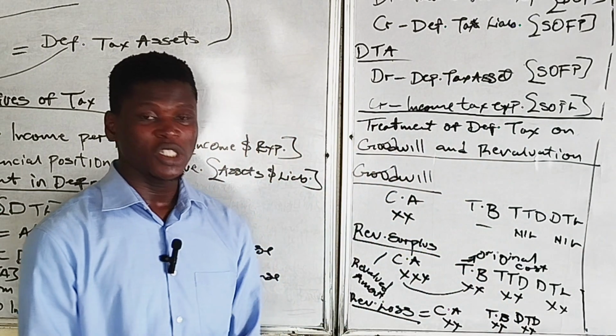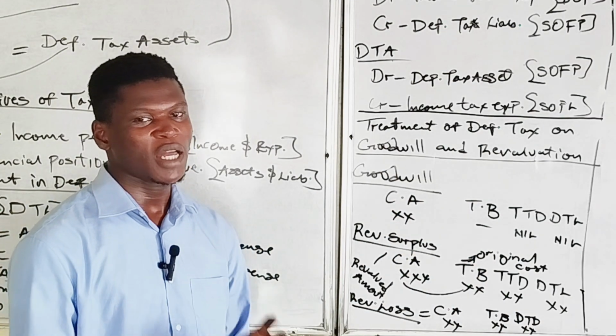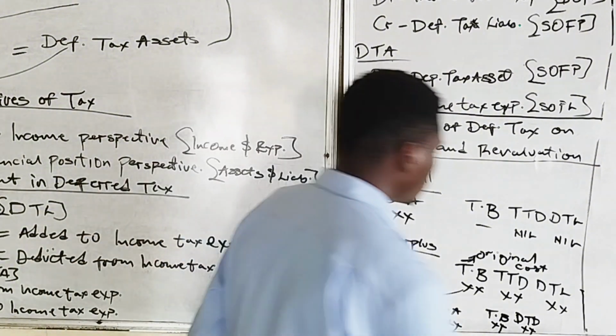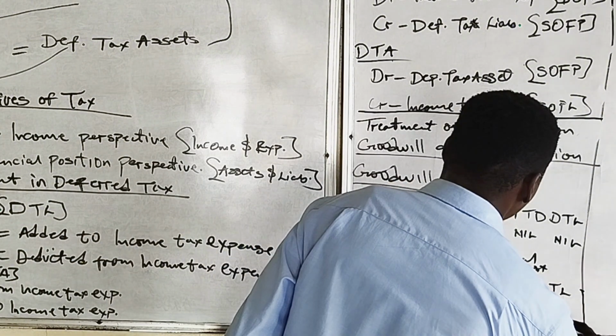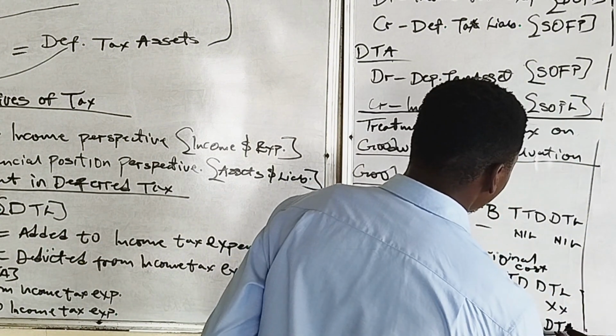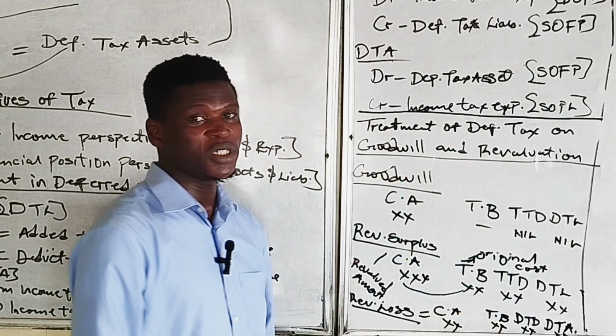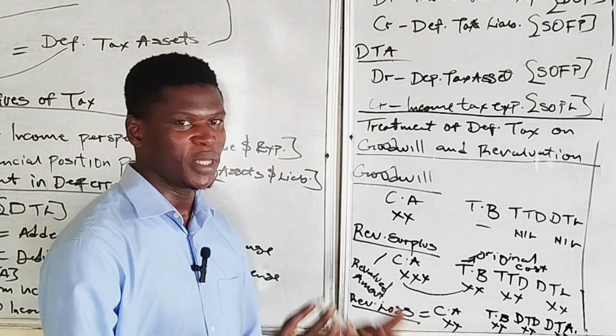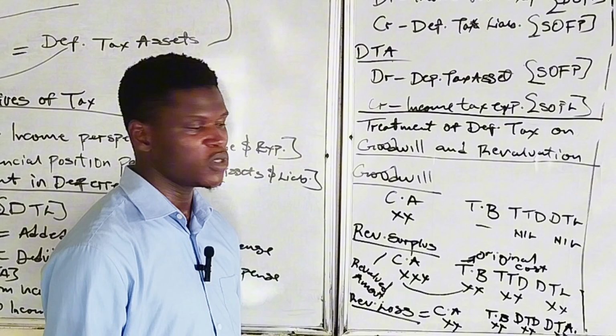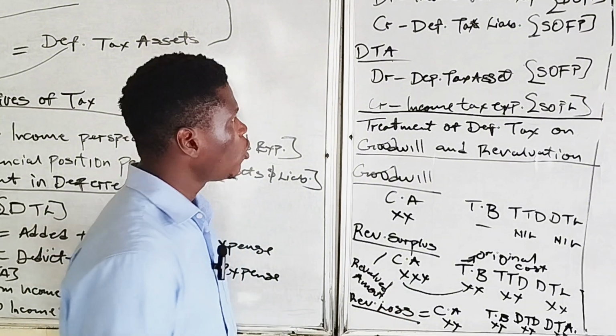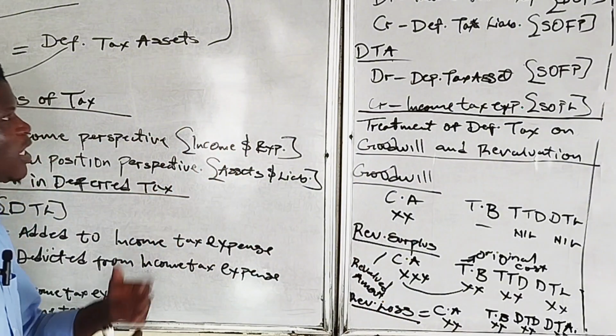And we said when we have deductible temporary difference, we will multiply it by the tax rate to get deferred tax asset. Just like I said, we will show examples on this to illustrate them better. They may be a bit confusing, but they are very simple. So I believe we understand this now.